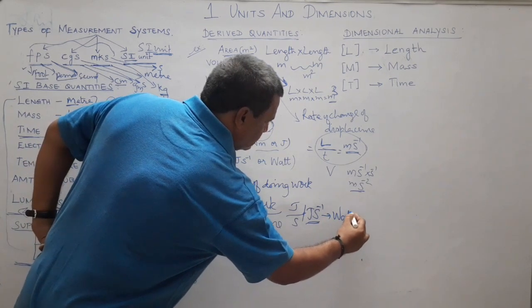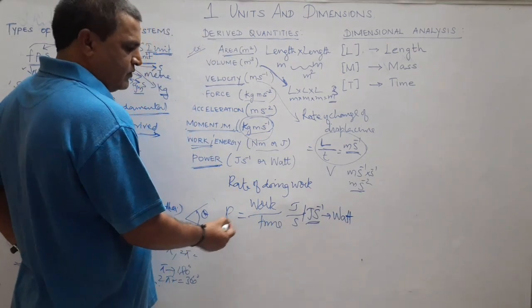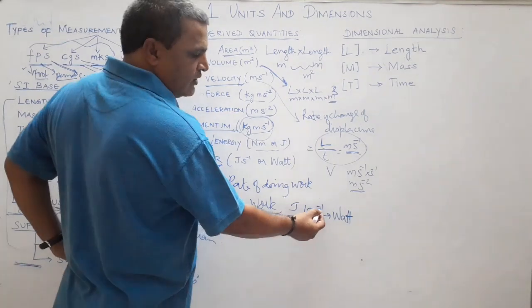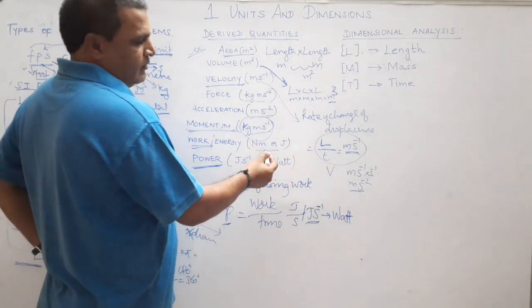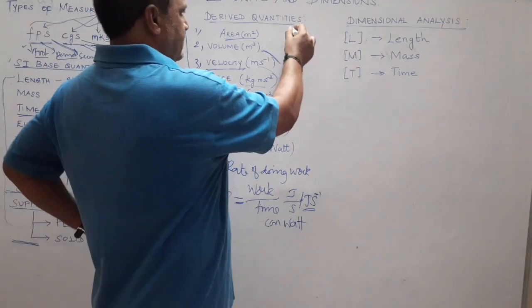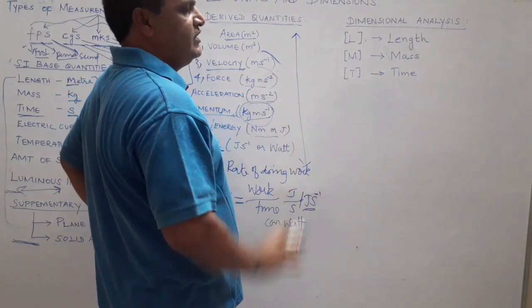Joule second power minus 1, equivalent is watt. That also honors a scientist called Watt. So the unit of power is watt. Equivalent of watt is joule second inverse. Equivalent of joule is Newton meter. Right. For these derived physical quantities, now we are going to analyze what is its dimension.